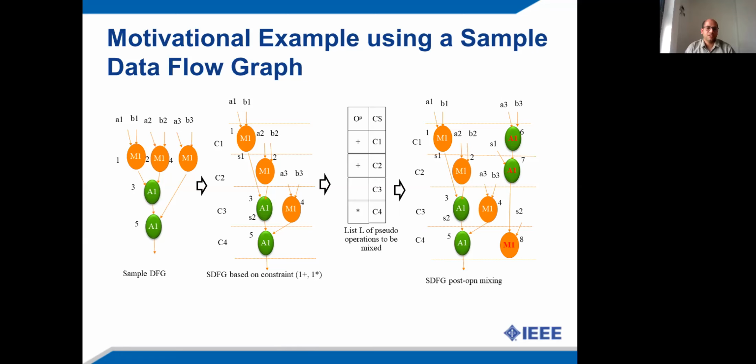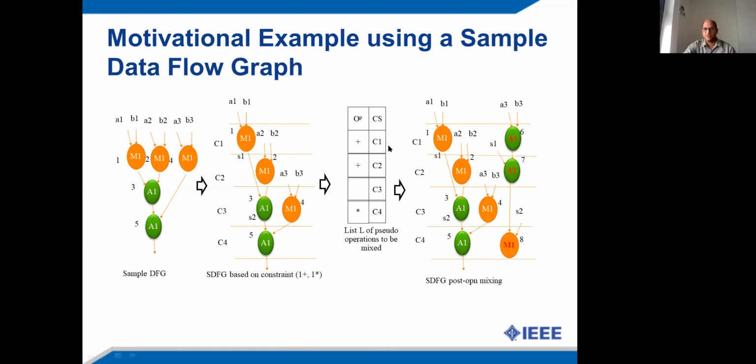First of all, the data flow graph is scheduled based on the resource constraint of one adder and one multiplier. So this is the data flow graph. This is the scheduled data flow graph, and then we apply the algorithm of pseudo operation determination, and that algorithm returns this list, the list of the pseudo operations and the corresponding control step number.